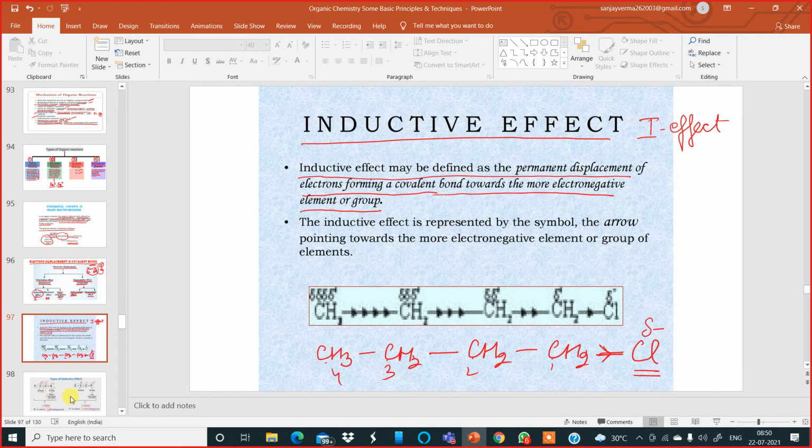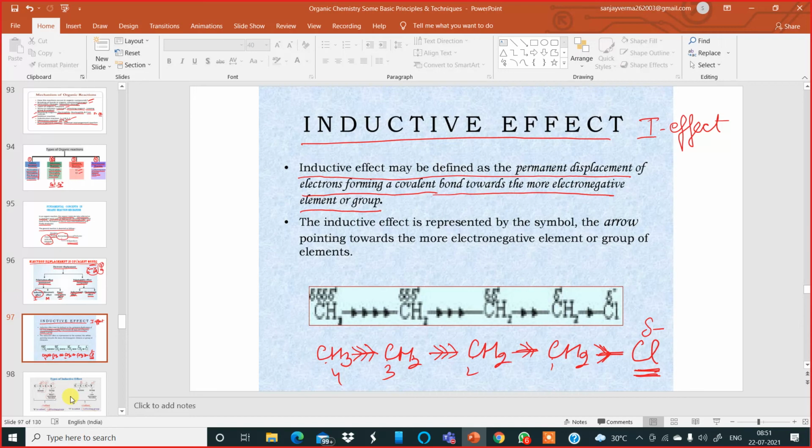So what happens over here? Now, because of the pulling of electrons, all these electrons also start getting pulled towards the chlorine this way, this way. So this movement of electrons towards the chlorine atom, because of its electronegative nature, is called inductive effect, and this is responsible for the reactions happening in organic chemistry mechanisms. Okay. Now it is a permanent displacement. Once pulled means pulled, it cannot go back as long as the group is over there.